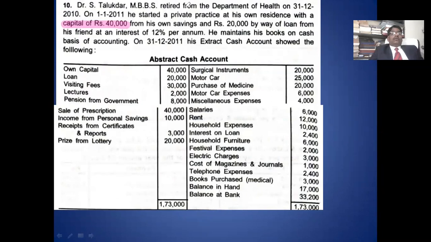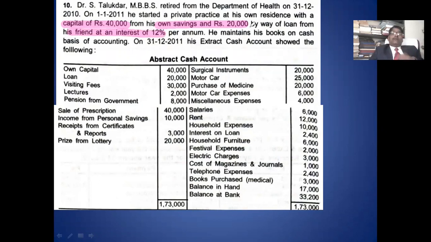This capital goes to the balance sheet. Next is own saving, rupees 20,000. That capital is from own saving. And 20,000 by way of loan from his friend at 12% interest. Interest on loan is 12%.